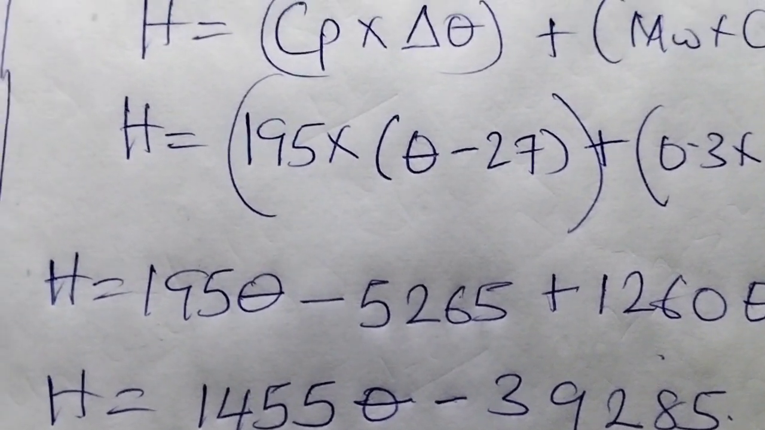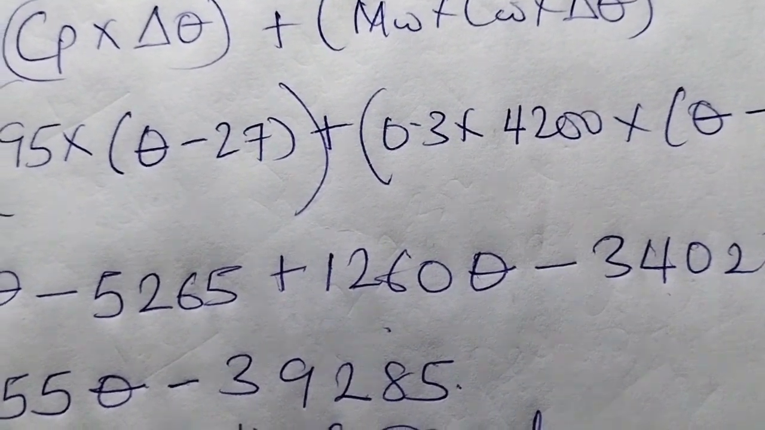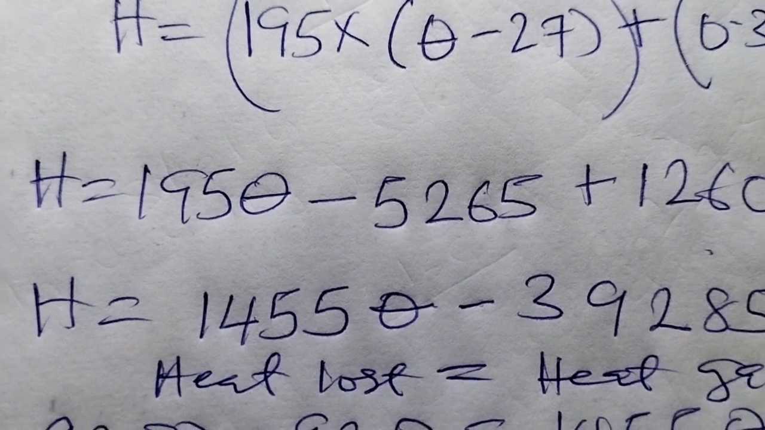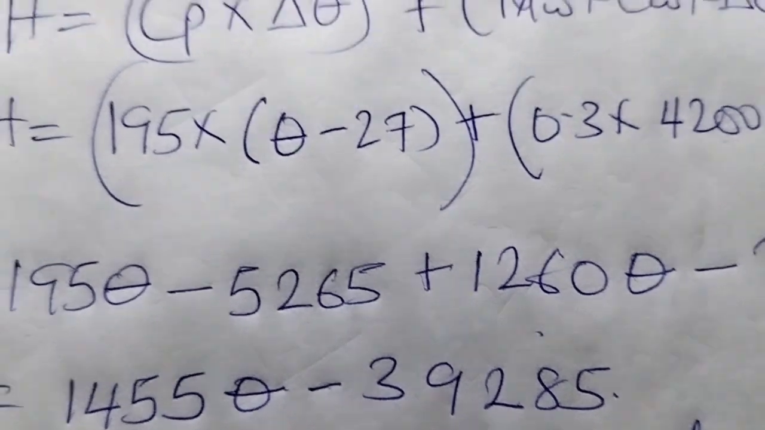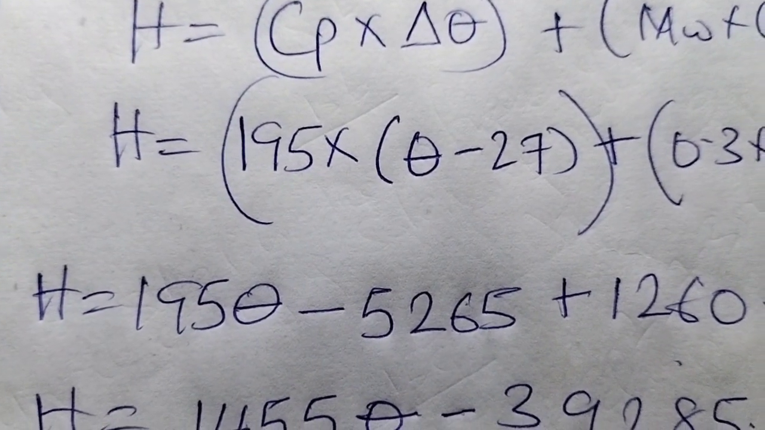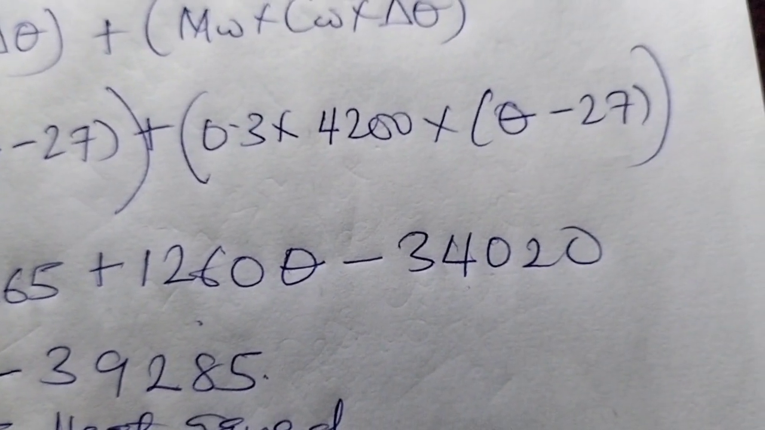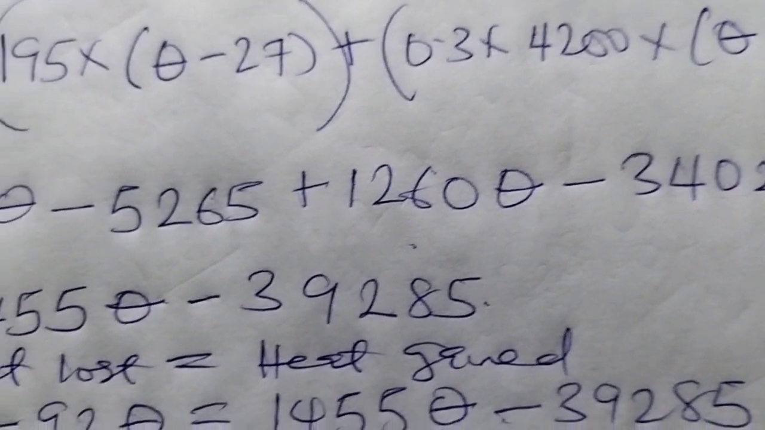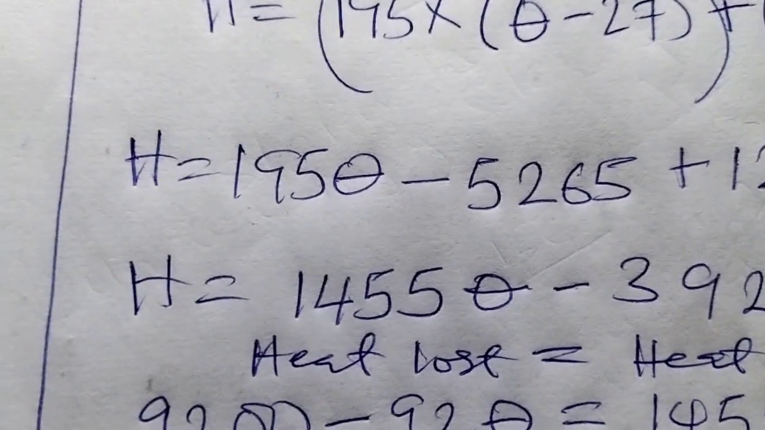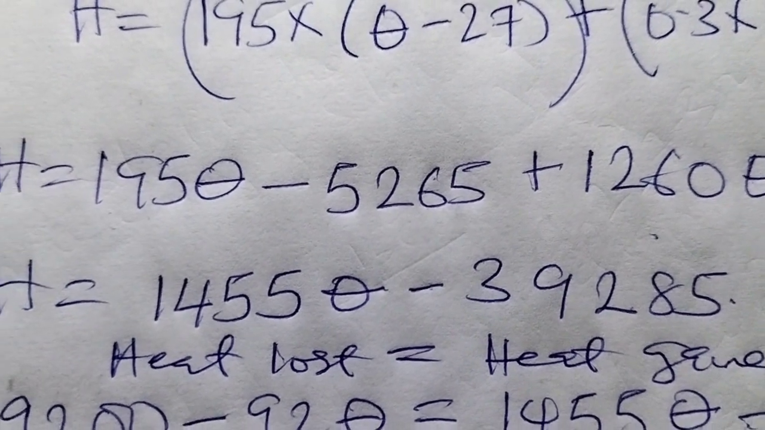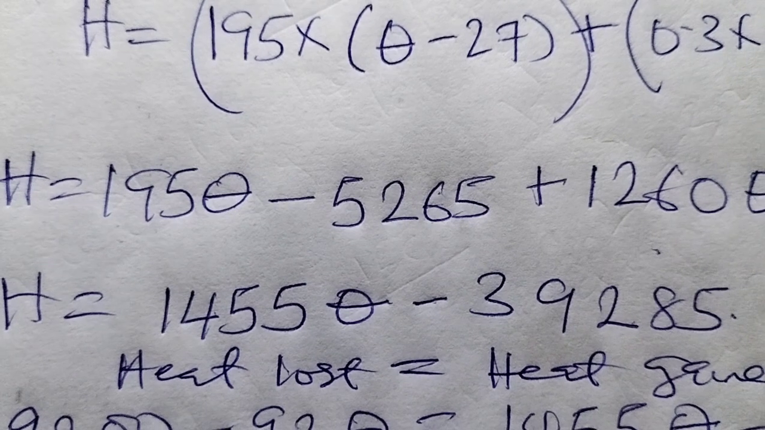1455 theta is nothing but 195 theta plus 1260 theta. That gives you 1455 theta. How do we get minus 39285? Going to the above expression, minus 5265 minus 34020 gives us minus 39285. So this expression here represents the total heat gain by metal and calorimeter.